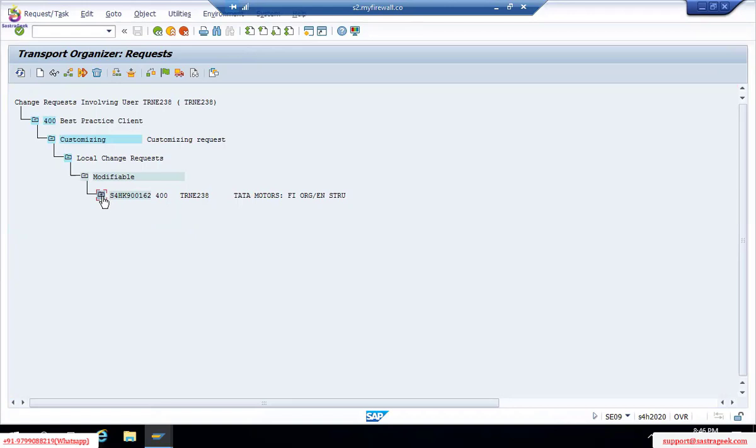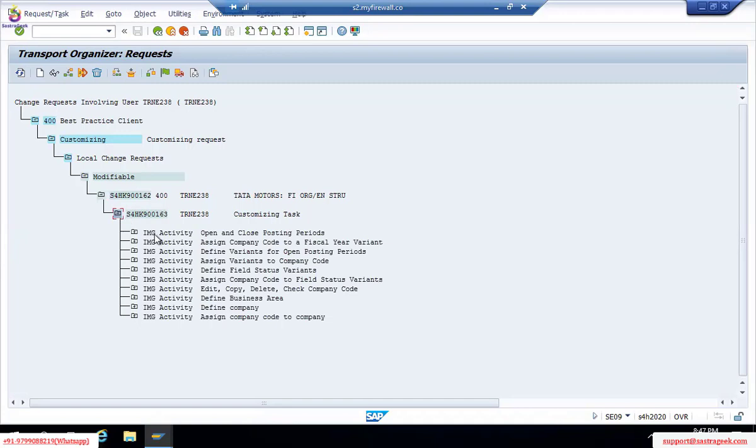This is the main request, the parent request. Whatever we are creating, we are posting in Tata Motors. This generates a child request automatically. In this child request, what activities have we done till now? We have done define company code, delete and copy company code, business area, field status assigning, and so on. It will add on.